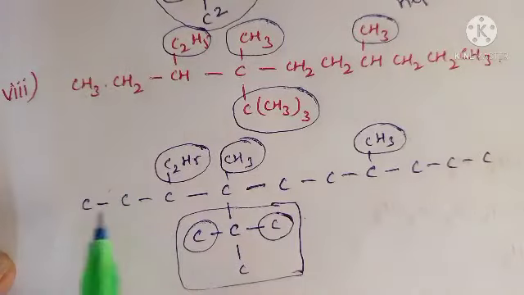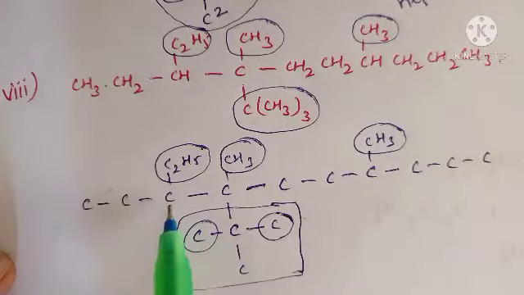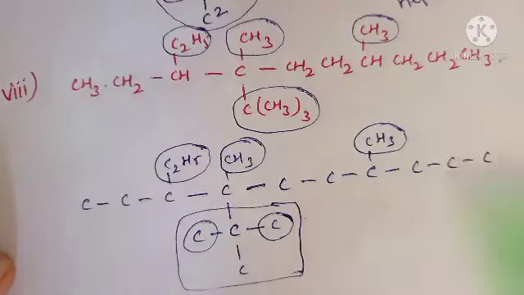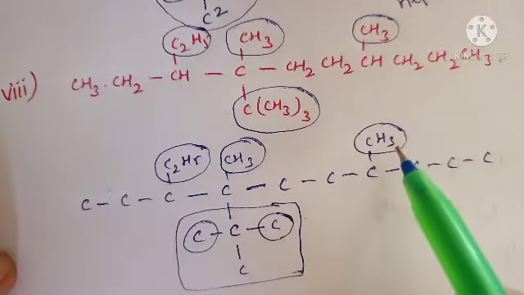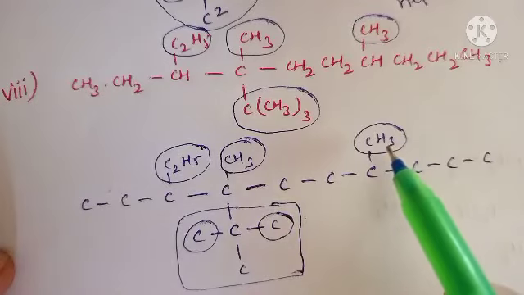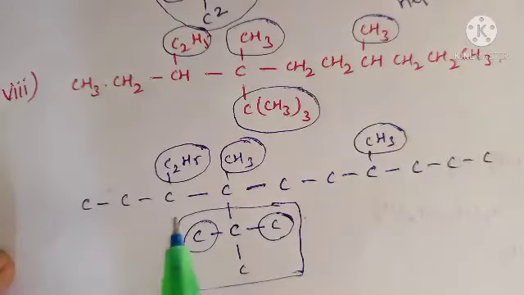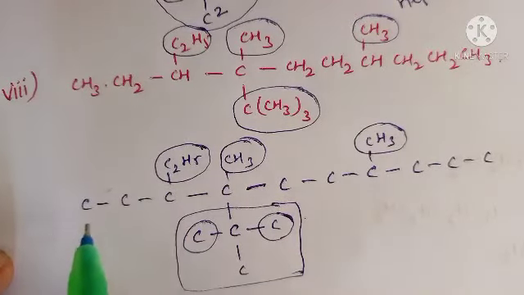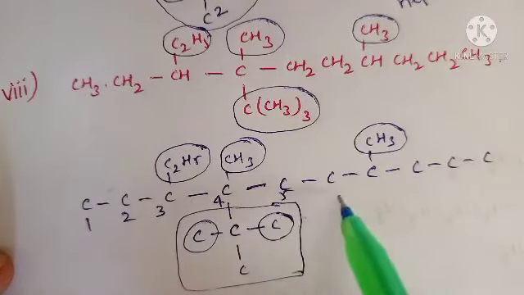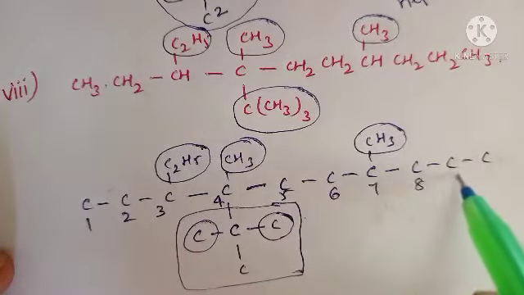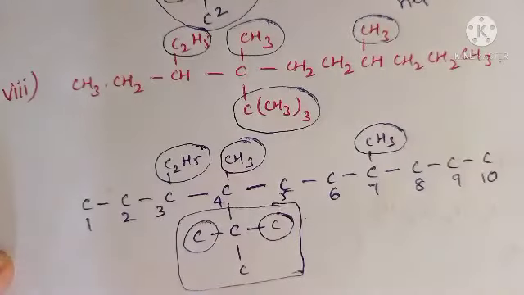From which side? 1, 2, 3. From this side, a third carbon ethyl group is attached. From this side, 1, 2, 3, the fourth position is attached. That fourth carbon with a substitution is attached. So follow the lowest sum rule to give the numbering. 1, 2, 3, 4, 5, 6, 7, 8, 9, 10. Right. Now write the name.